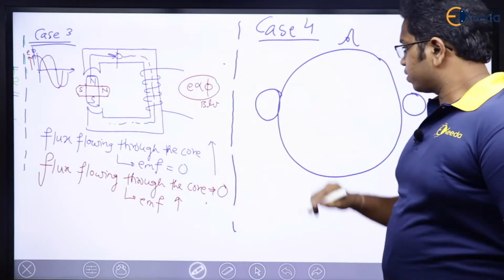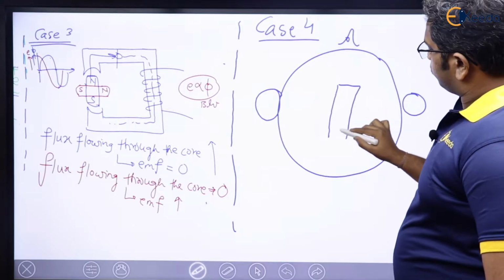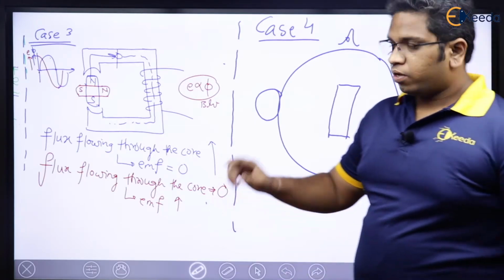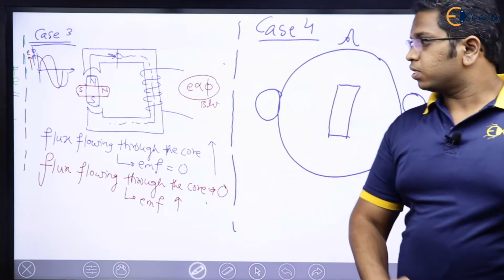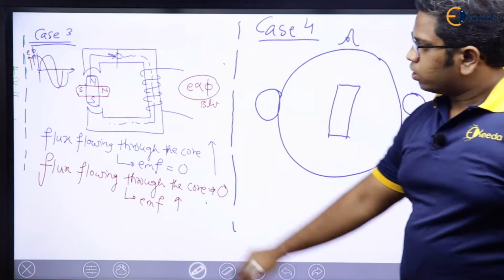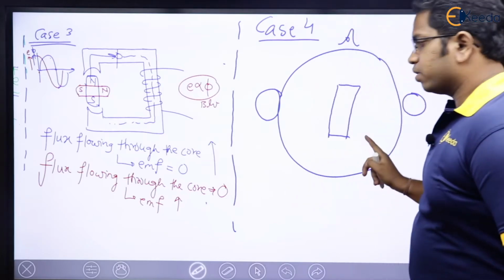Now let me have a rotor. Now, see here, we are going to extend the same thing which we discussed in case 3. Let me tell you how. This is the rotor here. Do you agree?